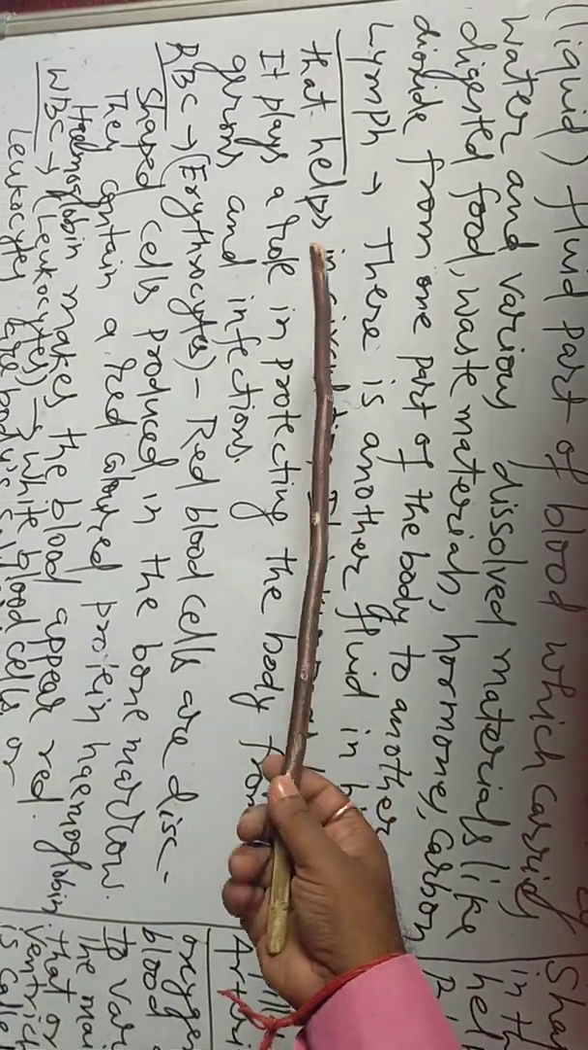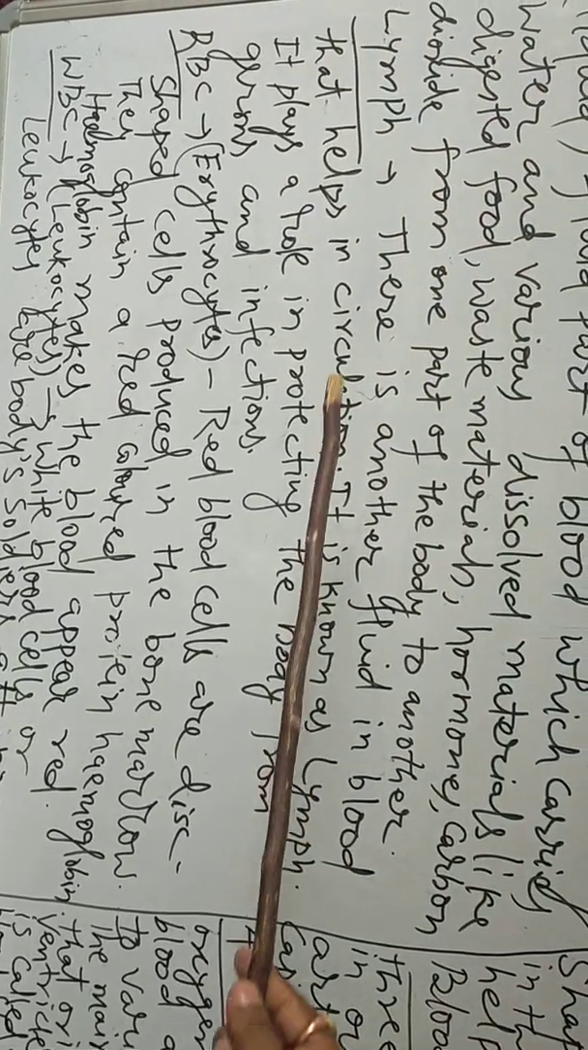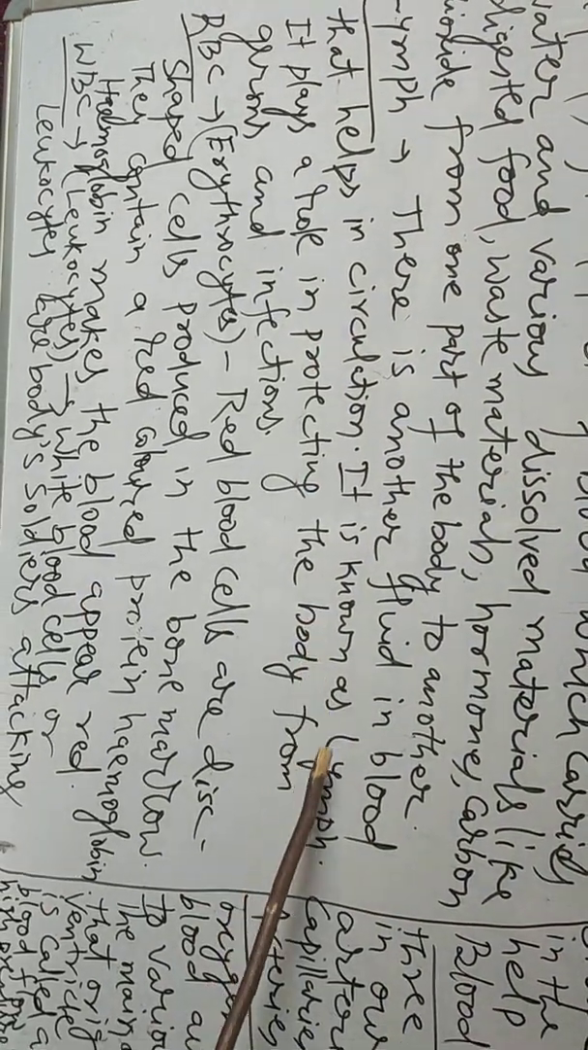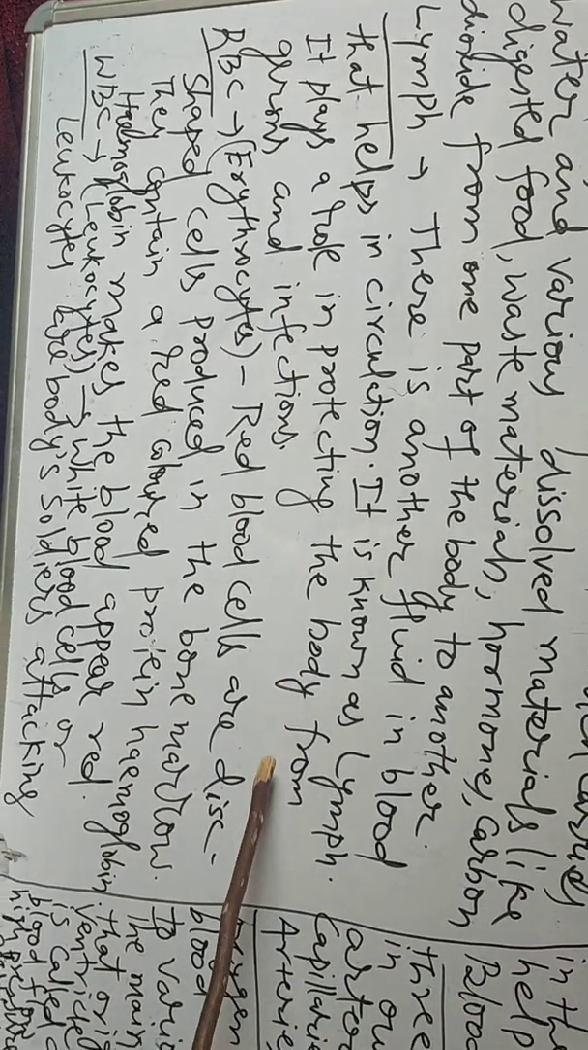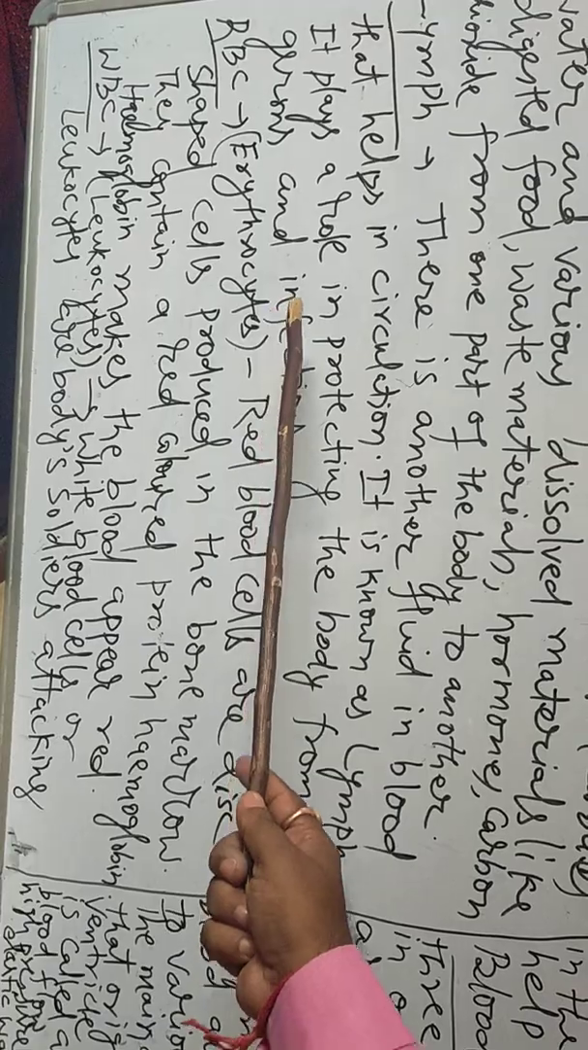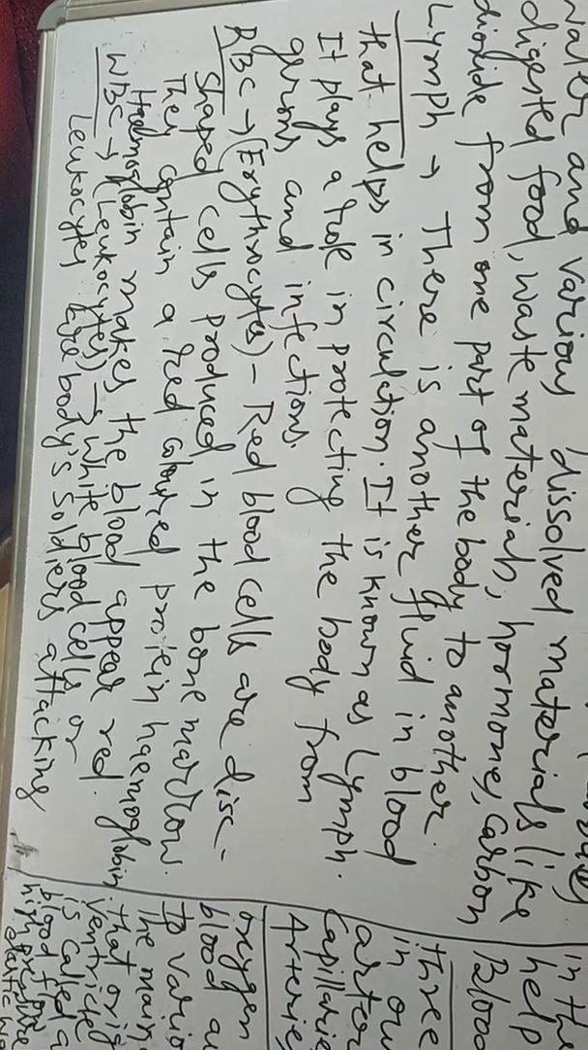Another one is the lymph. There is another fluid in blood that helps in circulation. It is known as lymph. It plays a role in protecting the body from germs and infections.